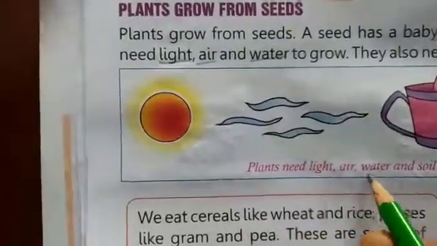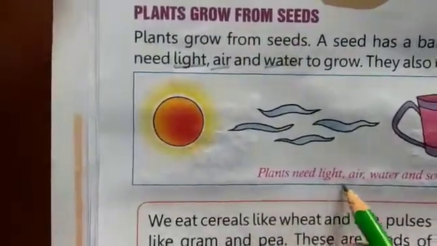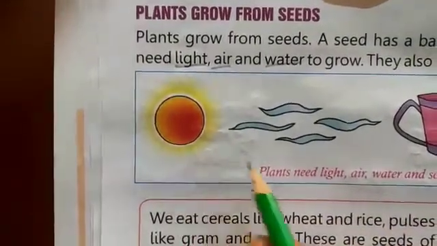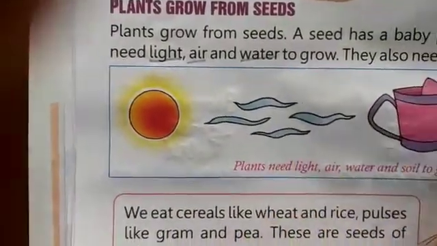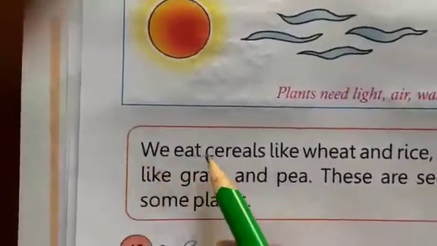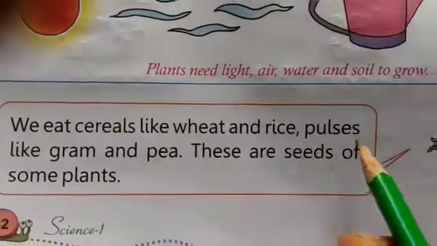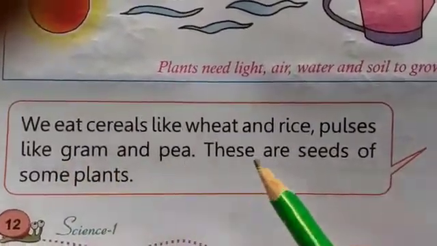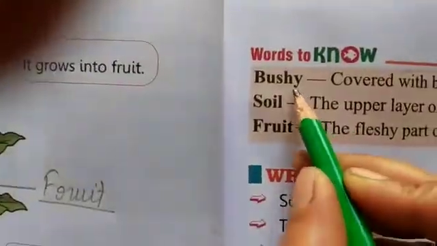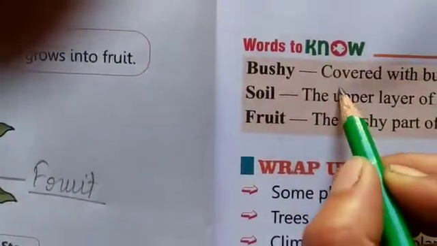So you can see the picture. Plants need light, air, water and soil. See the picture. We eat cereals like wheat and rice, pulses like gram and pea. These are seeds of some plants. And next one is bushy.